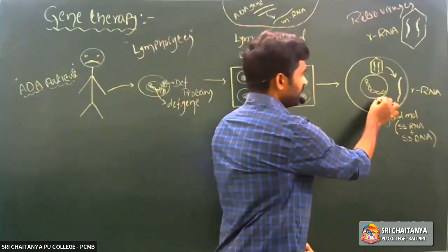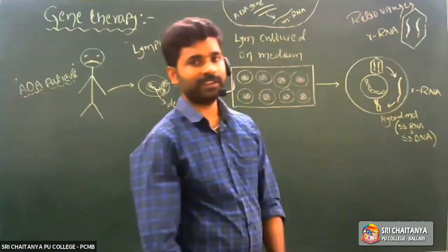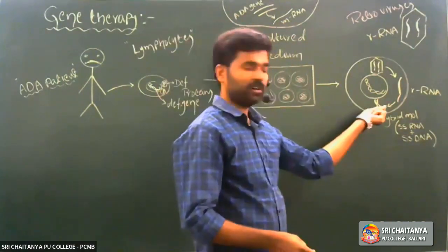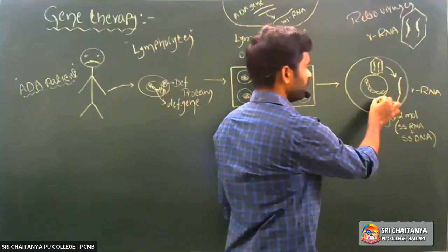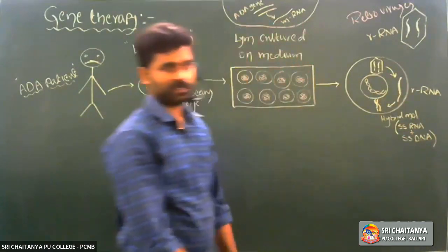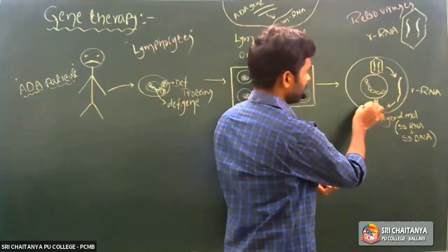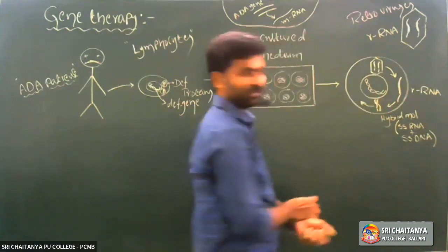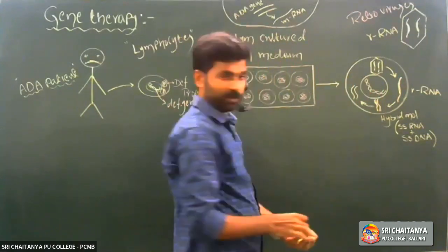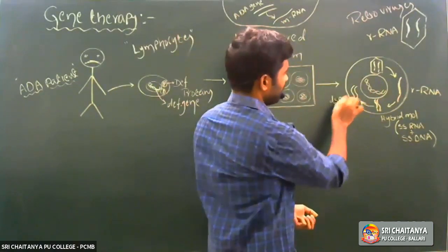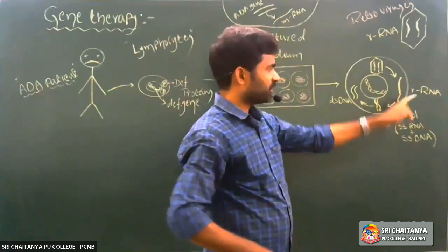Then, see, immediately that recombinant RNA molecule disintegrates, broken down by the RNase enzymes. Immediately in the hybrid molecule, that RNA molecule is completely digested, degraded. Right? Later, that single-stranded DNA molecule undergoes a replication process and synthesizes double-stranded DNA. What is it? dsDNA. Alright? Don't confuse the three steps, right?